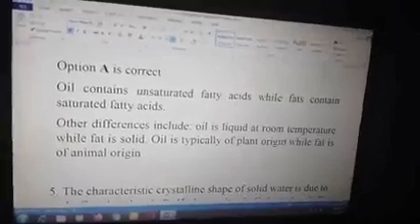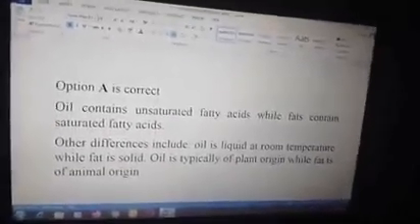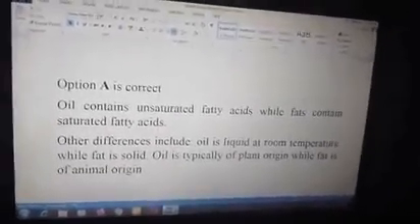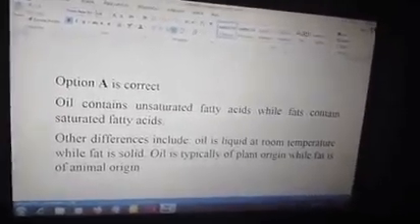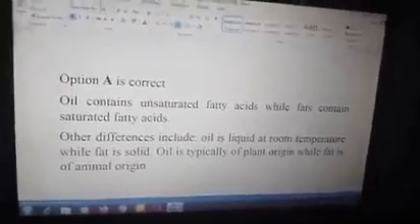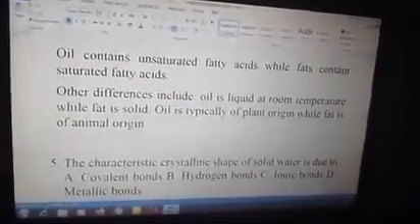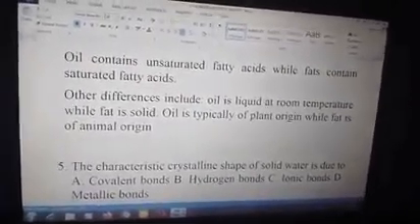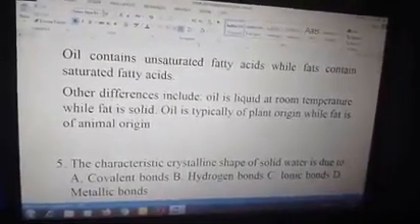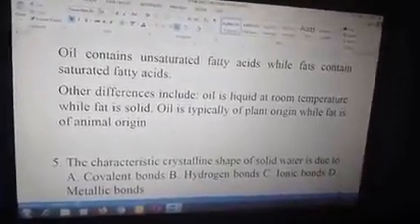unsaturated fatty acids. Why? Okay, we are looking at the difference between oil and fat. The other differences, apart from oil contains unsaturated fatty acids and fat contains saturated fatty acids, include oil is liquid at room temperature, while fat is solid. Oil is typically plant origin, while fat is of animal origin.